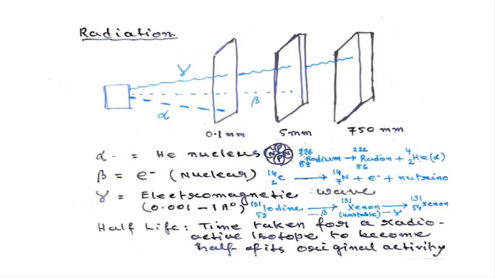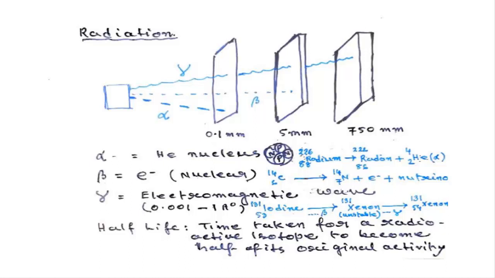Now, let me briefly describe radiation. Though there are different types of emissions, simply, the radiation can be divided into three types: alpha, beta, and gamma. So what are alpha particles? The alpha particle is nothing but the helium nucleus, consisting of 2 protons and 2 neutrons coming out of a particular element which is decaying.